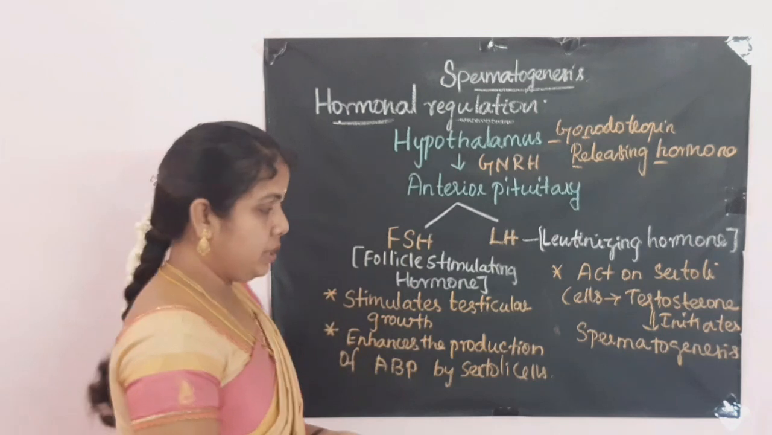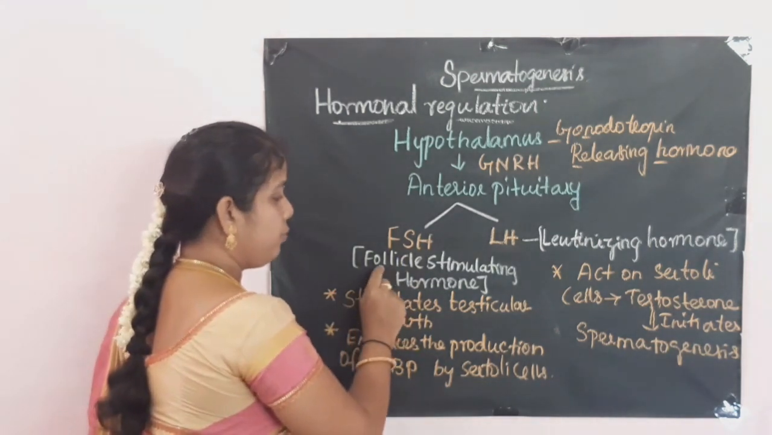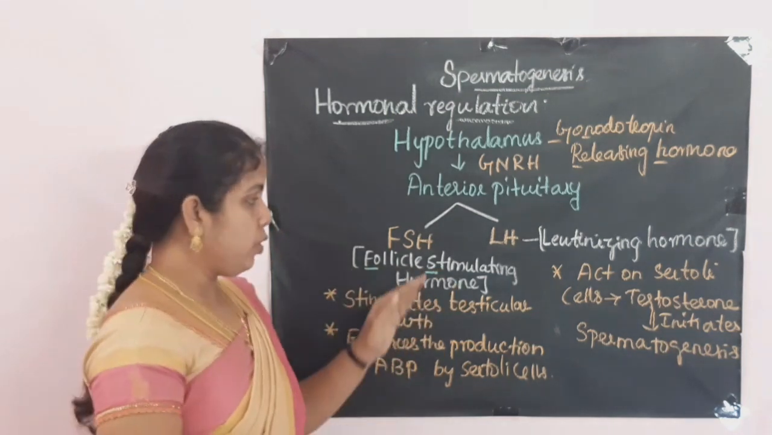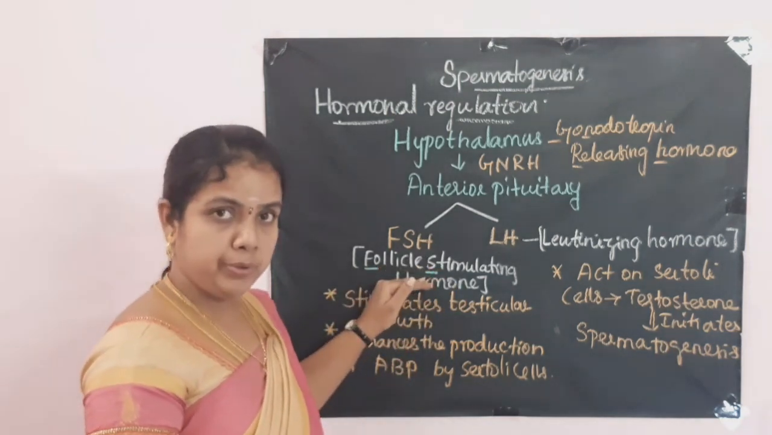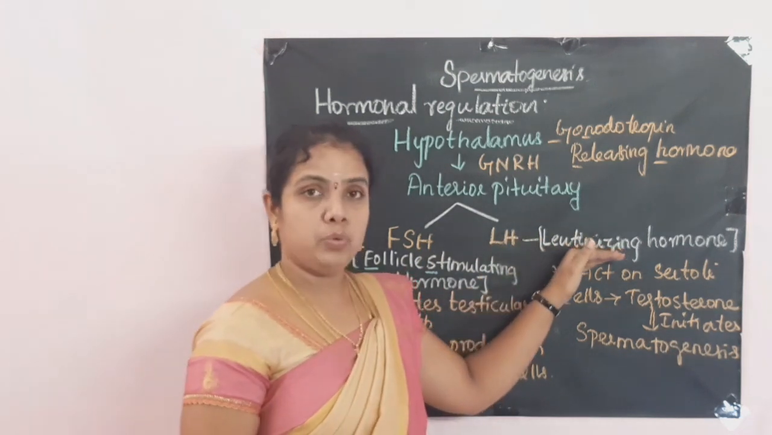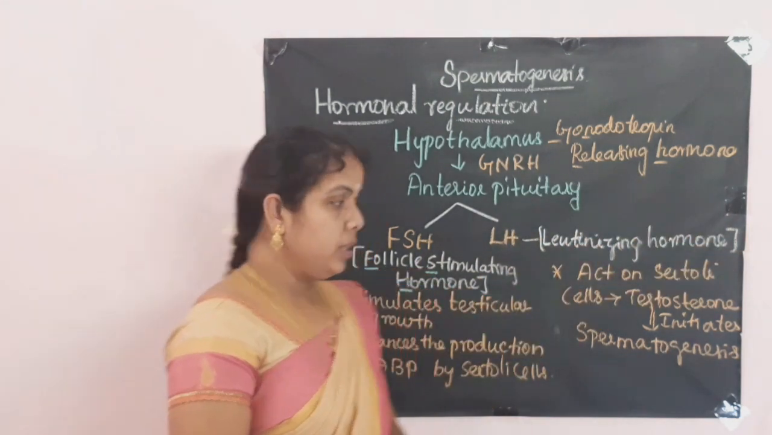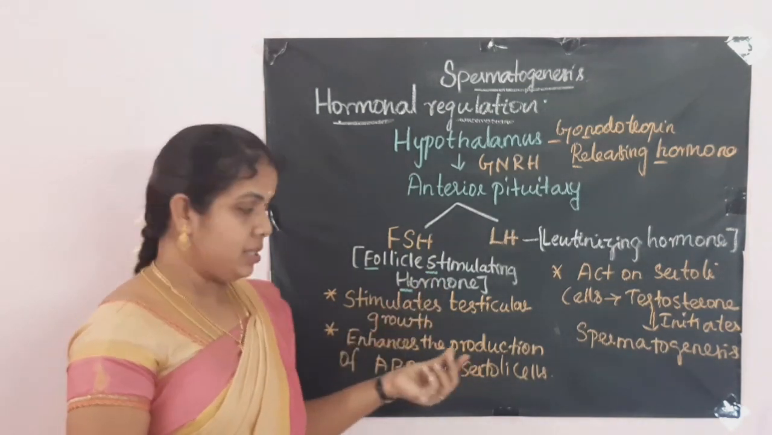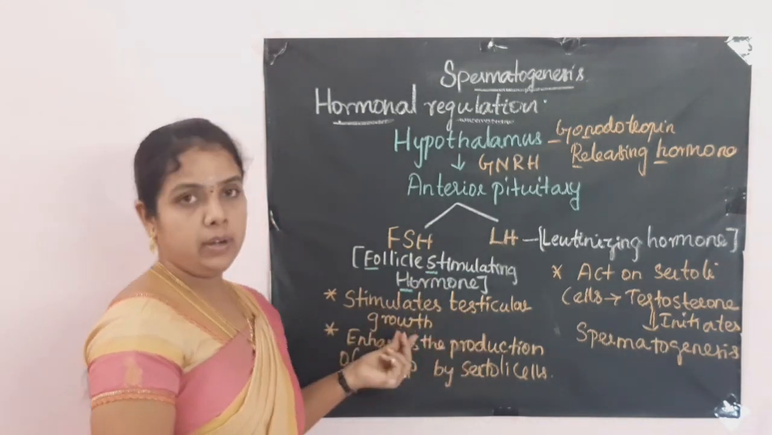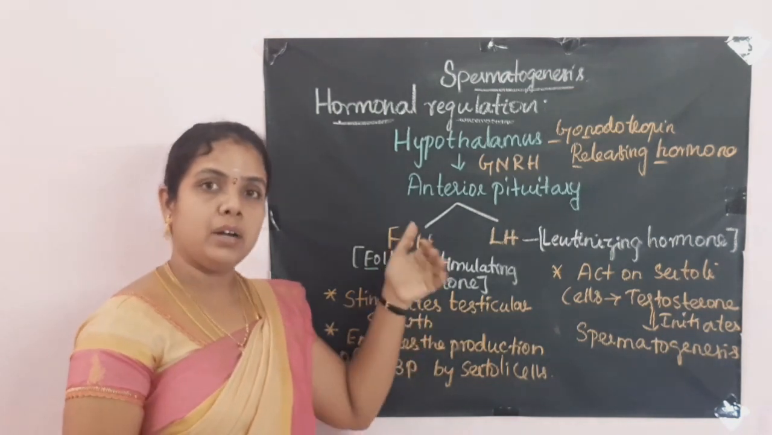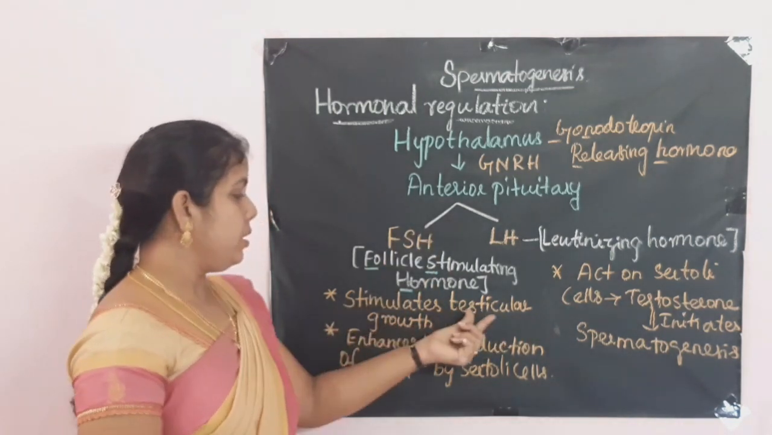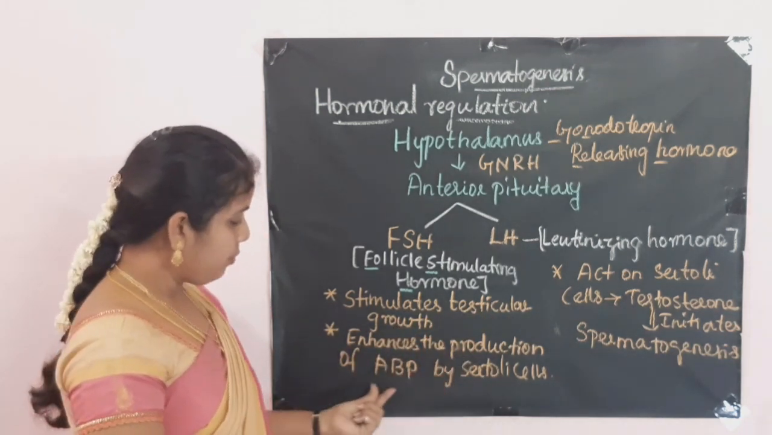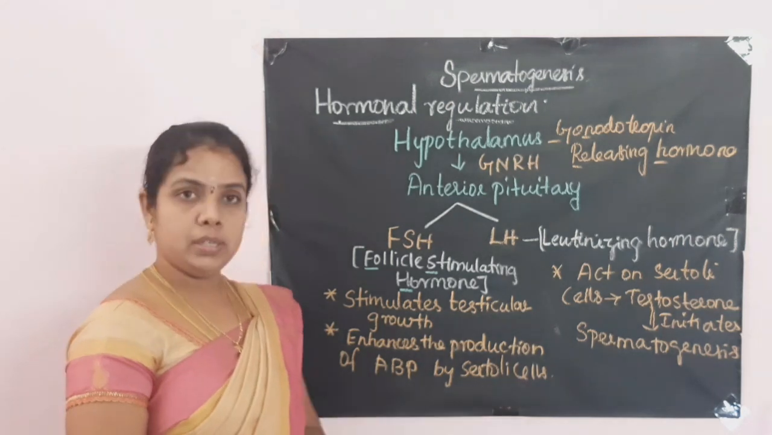So first is FSH. FSH denotes follicle stimulating hormone, and this follicle stimulating hormone is one of the gonadotropin hormones. Then the second hormone is luteinizing hormone. Follicle stimulating hormone acts on the testis and stimulates testicular growth, which means the cells start to grow, right? So it stimulates the testicular growth. Then it enhances the production of ABP by Sertoli cells.